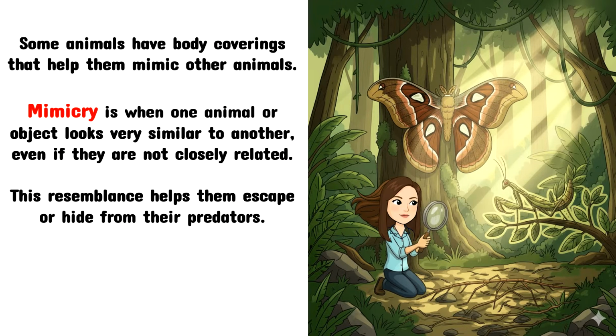Some animals have body coverings that help them mimic other animals. Mimicry is when one animal or object looks very similar to another, even if they are not closely related. This resemblance helps them escape or hide from their predators.